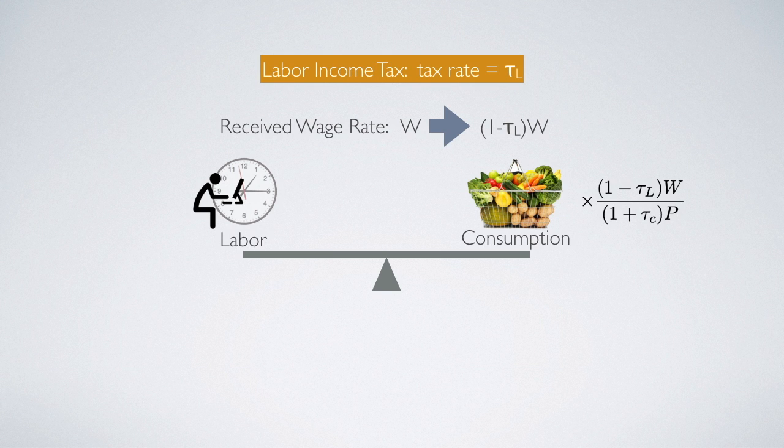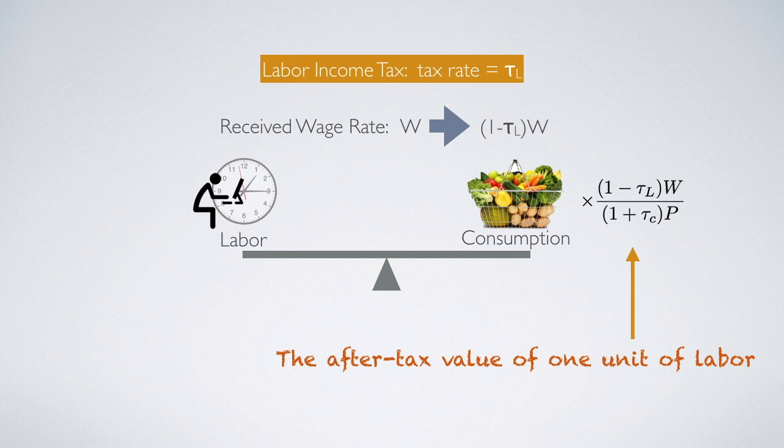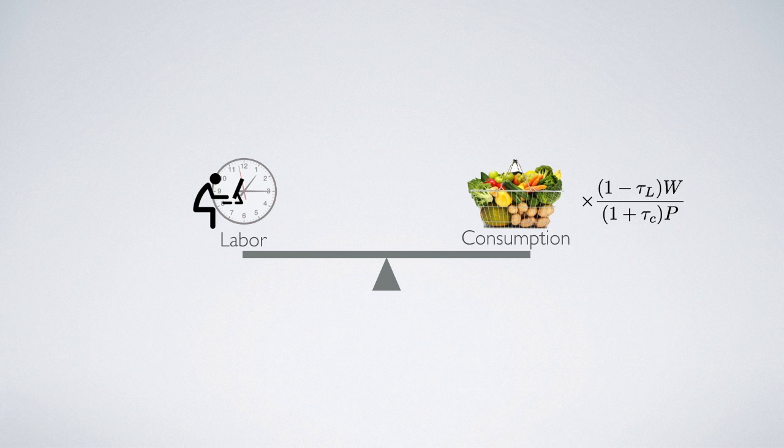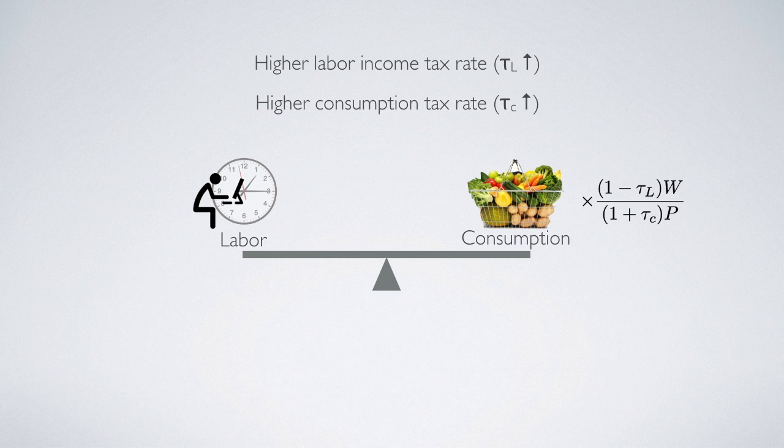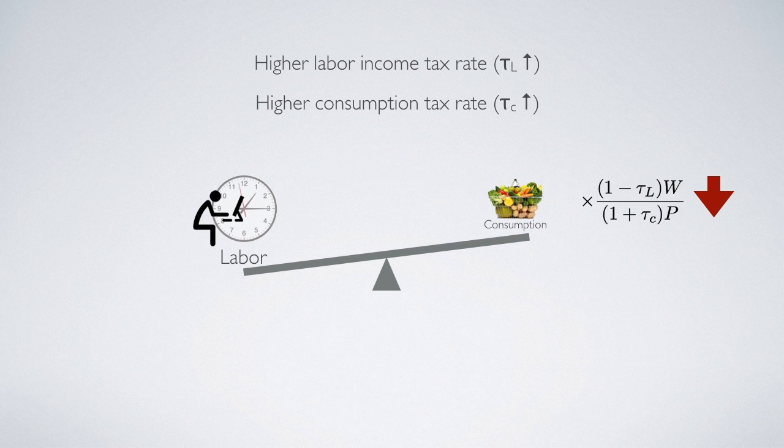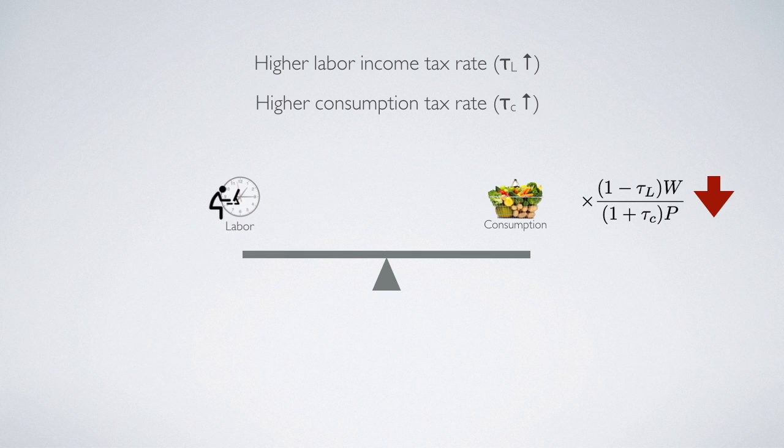So the thing on the right side represents the after-tax value of 1 unit of labor today. Now we consider the scenario that government either increases the labor income tax rate or decides to increase the consumption tax rate. For both cases, it would decrease the after-tax value of a unit of labor. So this value would decrease because now the value of your unit of today's labor decreased.